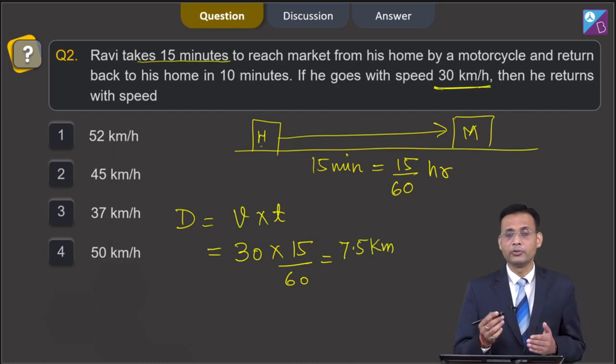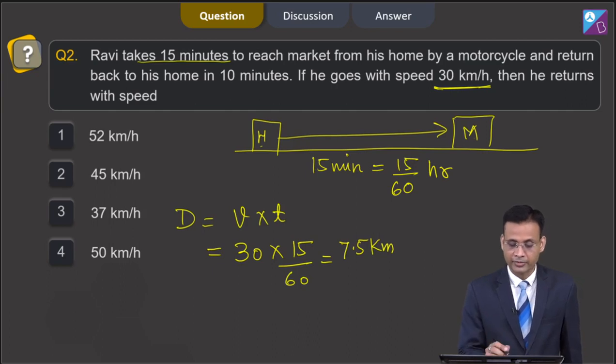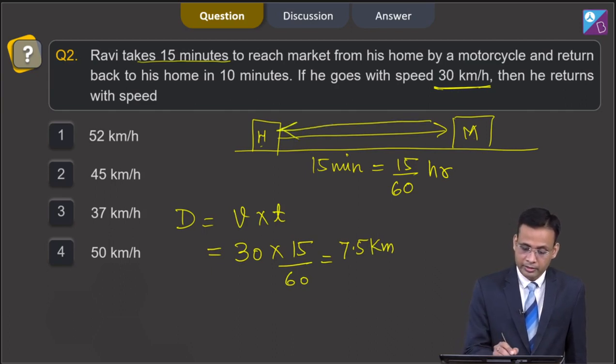It will help you to find the other part of this question, which asks to find the return speed of Ravi. That means when Ravi starts returning from market to home, it takes 10 minutes, and we know that the distance between home and market is 7.5 km.